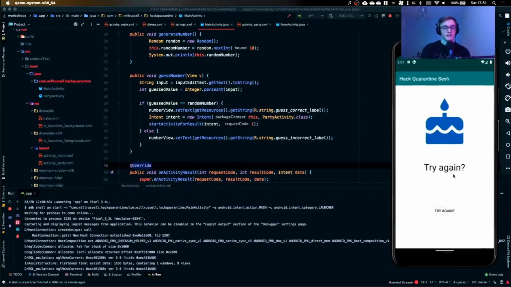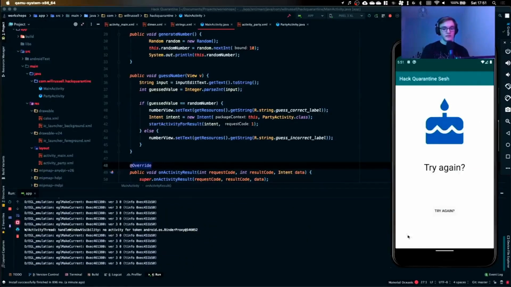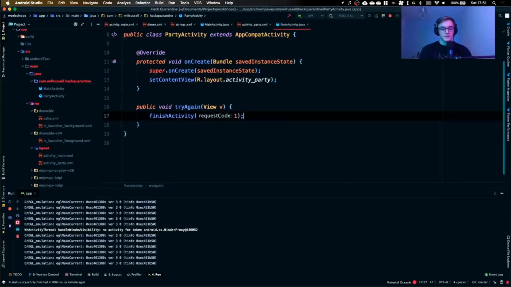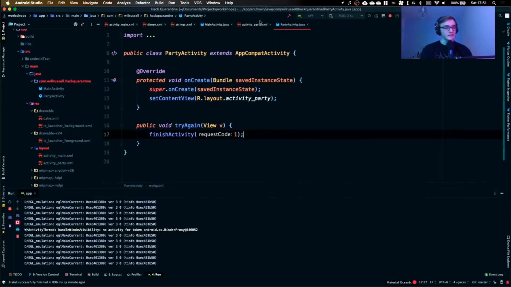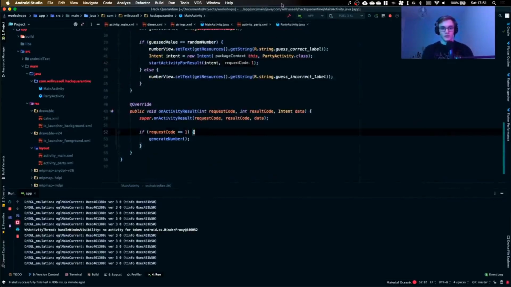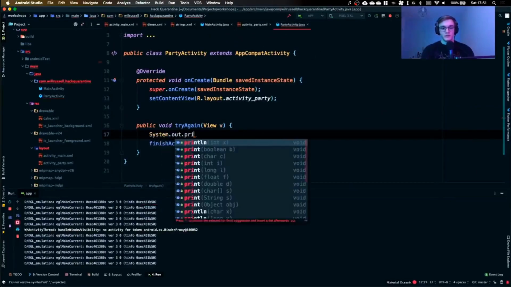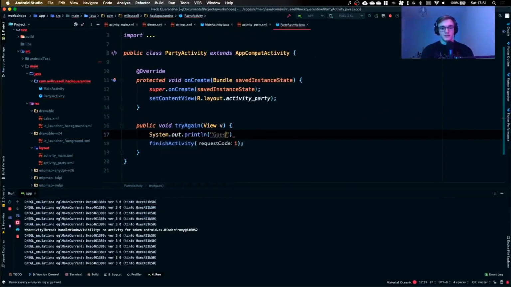Now if I press try again, it didn't do anything. Spooky. Now, why did it not do anything? That is a very good question. Now we have hit a dilemma. Is that because this doesn't actually catch one? Let's get this to print out, right? Guess. This is proper debugging, right?